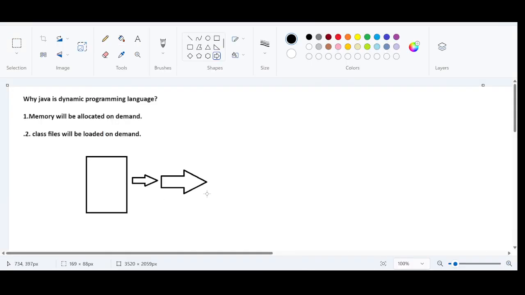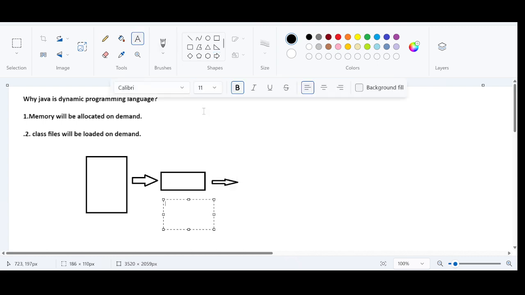After compilation, we have concluded that two .class files are generated. So what are the .class files? Per our observation, we have found A.class file, and we have also found Test.class file. These are the two .class files that are generated.